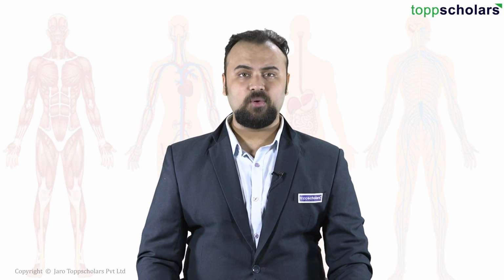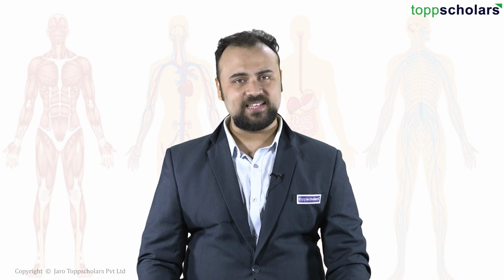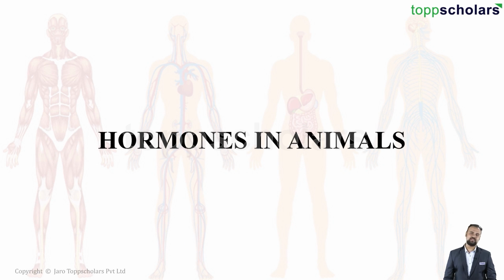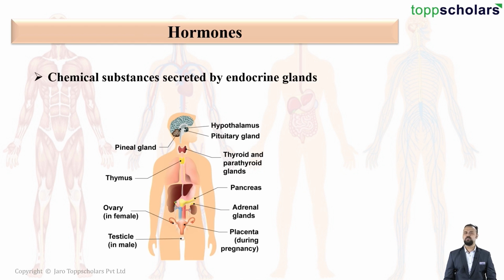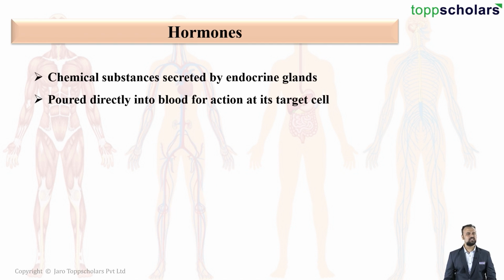Today we'll be talking about another very interesting and very simple topic, that is hormones in animals. Students, let us first talk about hormones. Now, what exactly is meant by the word hormone? Hormone is basically a chemical substance which is secreted by an endocrine gland. These substances are usually poured directly into the bloodstream for action at its target cell.